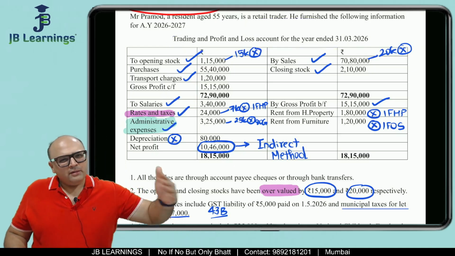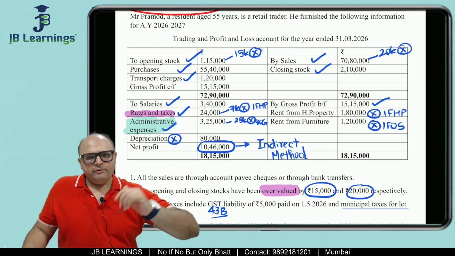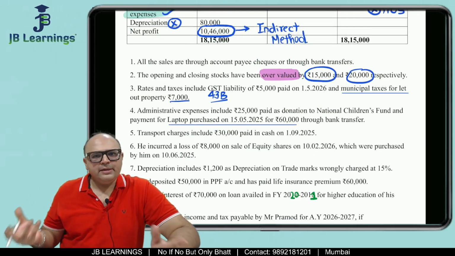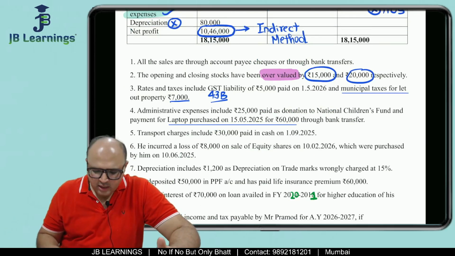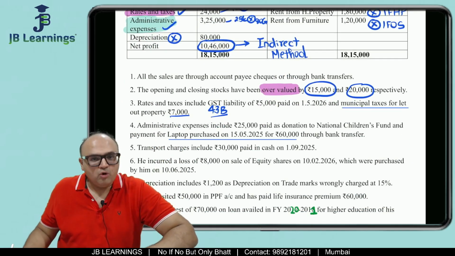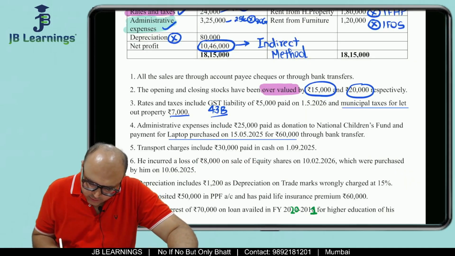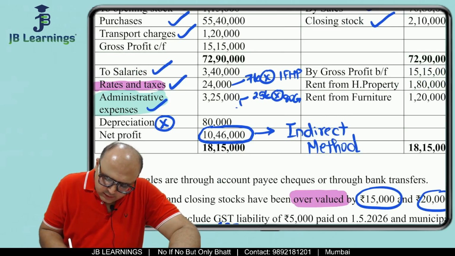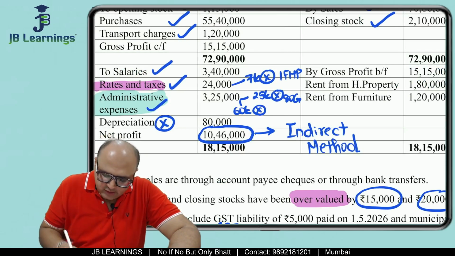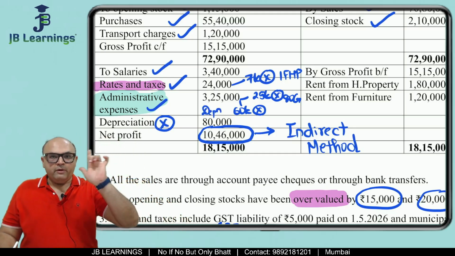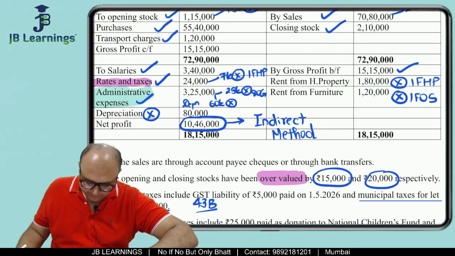This we have already done in our lectures 1, 2, 3, 4, 5 as well. So laptop is your asset. It is plant and machinery. You get depreciation on that. But you have posted it in administrative expenses, which is wrong posting. It should not be a part of PNL. What is the cost of the laptop? 60,000. So what you will do is, 60,000 you will treat as not allowed, and then there would be depreciation on this, correct? So when we do unrecorded business expense, we have to remember depreciation on this laptop.